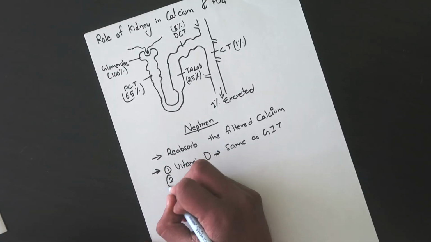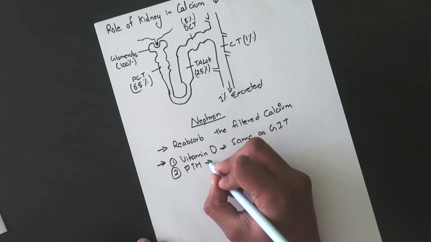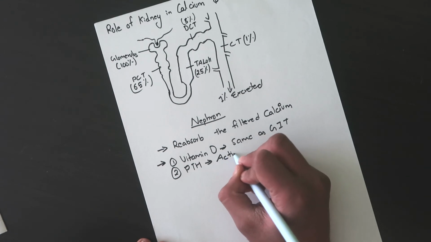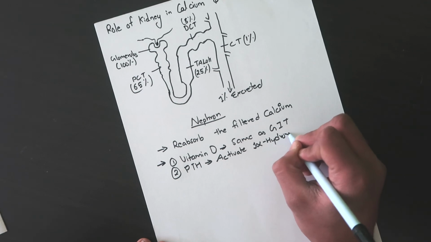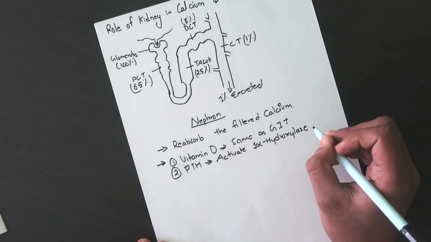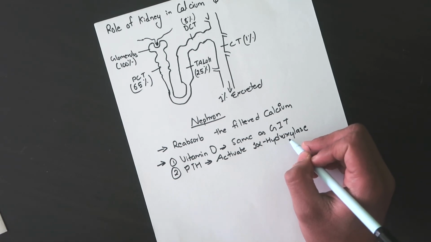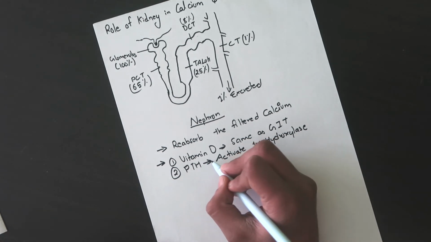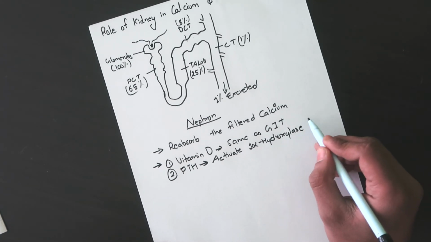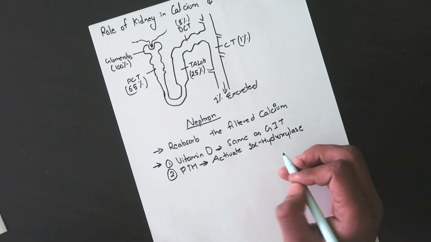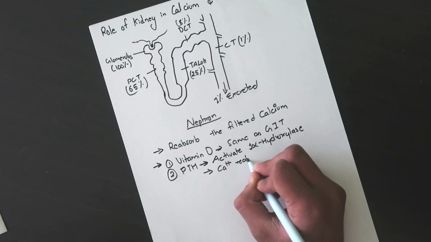Now coming to the second hormone, the parathyroid hormone. The first function of parathyroid hormone is to activate the 1-alpha hydroxylase enzyme. This enzyme is present in the proximal convoluted tubule of the nephron, and it helps in activating vitamin D. Another function is that it also helps in calcium reabsorption.